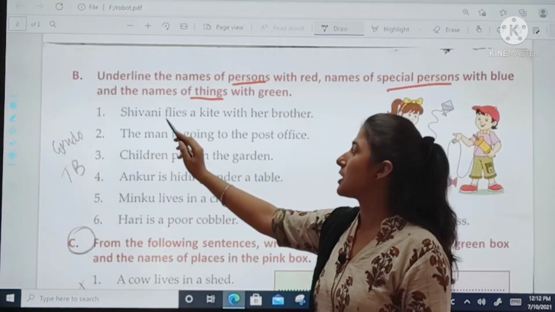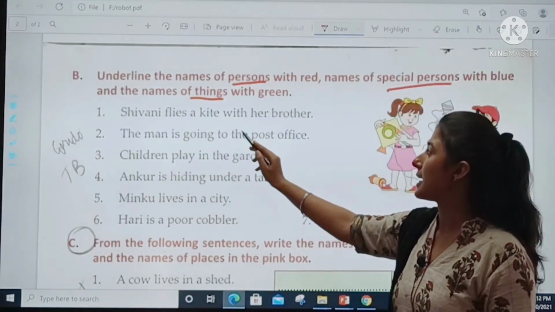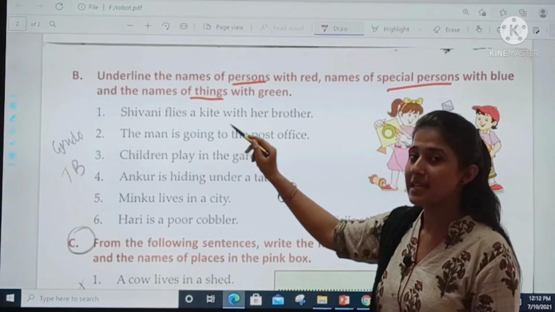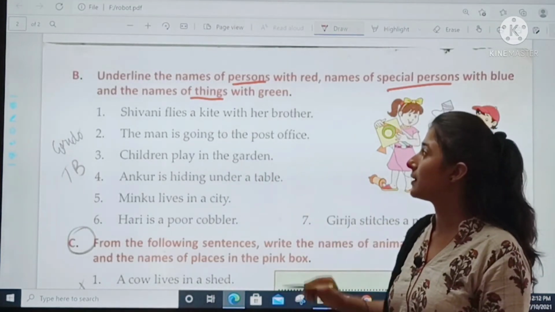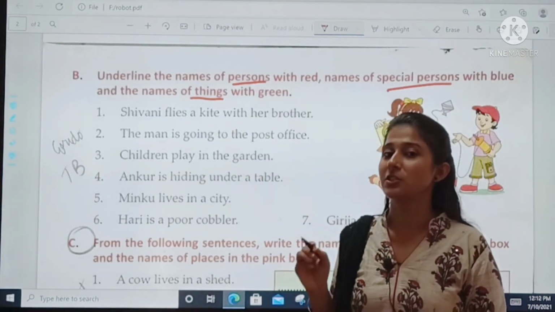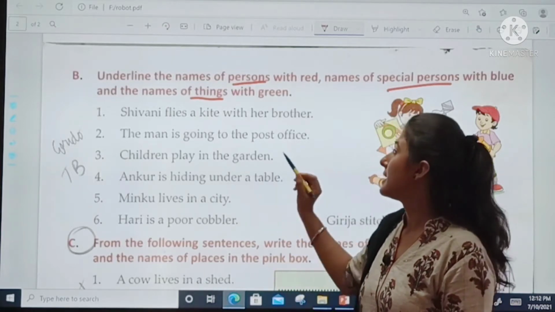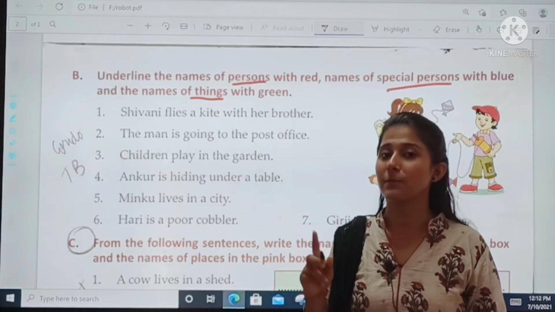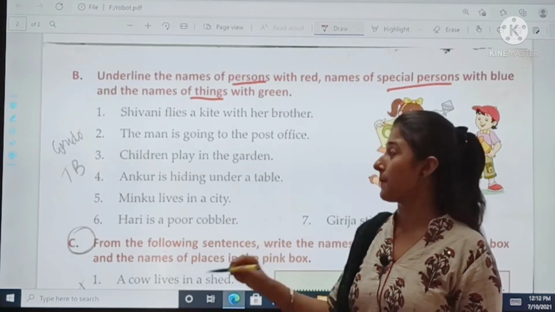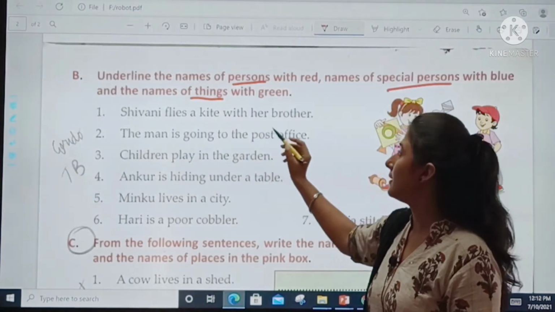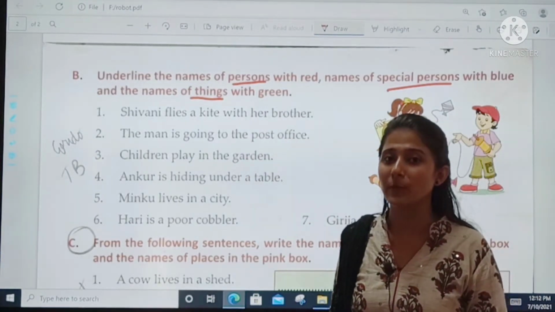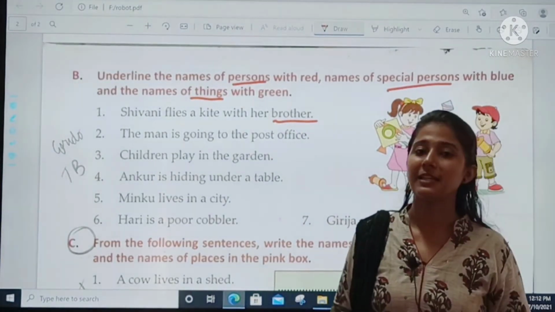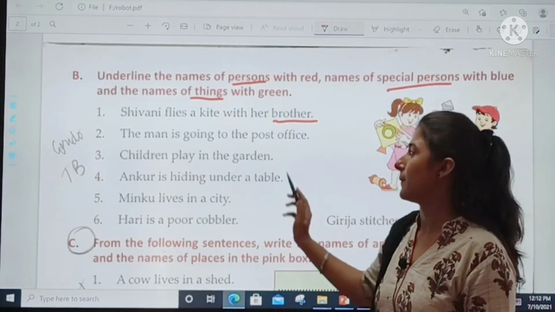So, first, Shivani flies a kite with her brother. You have to search the name of person. See, Shivani is a name of person, but it is a special name because the girl is given a name. Who else is a person? Brother. Brother is a human being. That means a person. So, in this line, we will underline brother with the red pen.